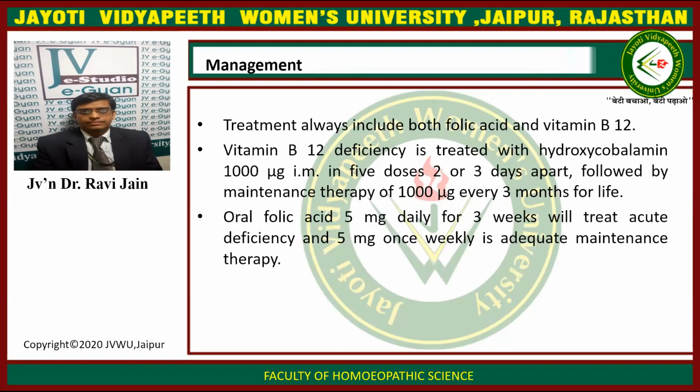Now we come to the management of megaloblastic anemia. In the management, the treatment always includes both folic acid and vitamin B12. Vitamin B12 deficiency is treated with hydroxycobalamin, 1000 microgram IM in 5 doses, 2 to 3 days apart. That is followed by maintenance therapy of 1000 microgram every 3 months for life. Oral folic acid of 5 mg daily for 3 weeks will treat the acute deficiency, and 5 mg once weekly is adequate maintenance therapy.